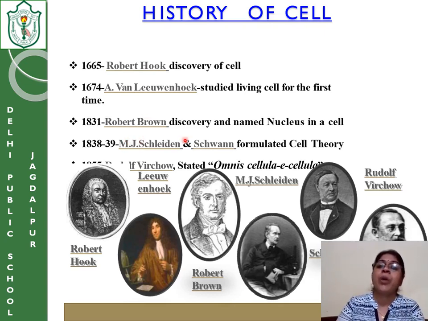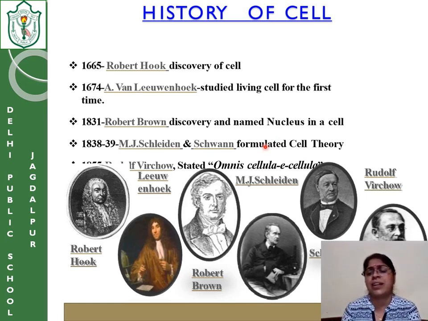Next is Sir Robert Brown. In 1831, his discovery was about the nucleus in the cell. He discovered that, okay, cells are there, living cells are there, but in the center portion of the cell there is one structure that is very important in the process of cell division. And that is the nucleus. He studied what the components of the nucleus are and how it changes during cell division. Next come M.J. Schleiden and Schwann in 1838 to 39.